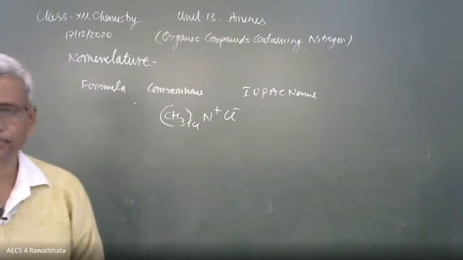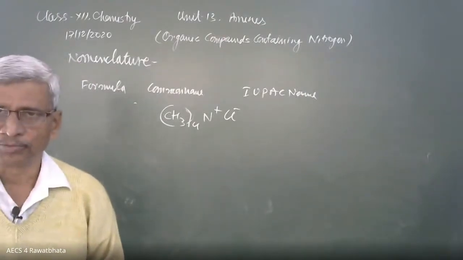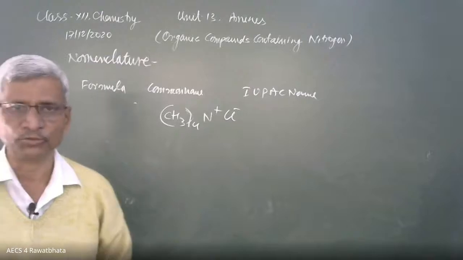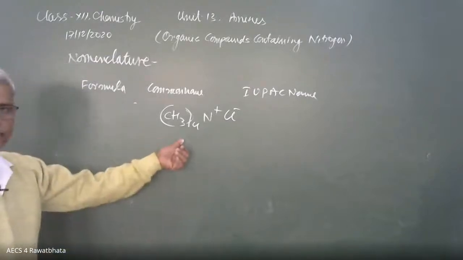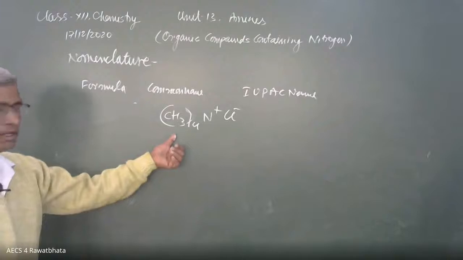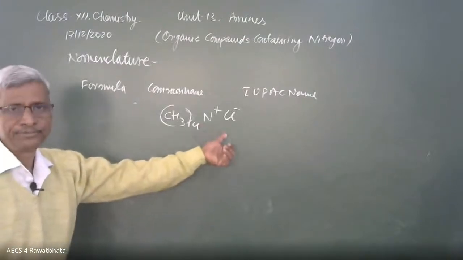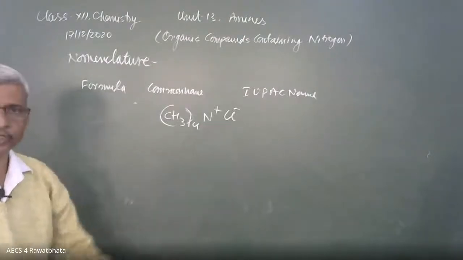What is the name? What is the common name? What is the name of this compound? There is no IUPAC or common name. What is the name of this compound? Tetramethylammonium chloride, a quaternary ammonium salt.